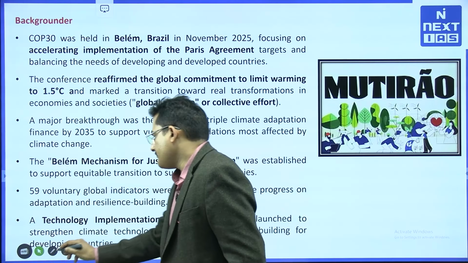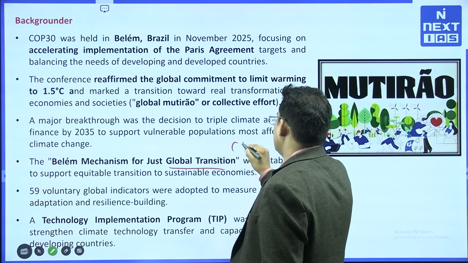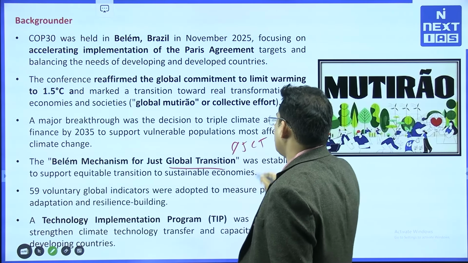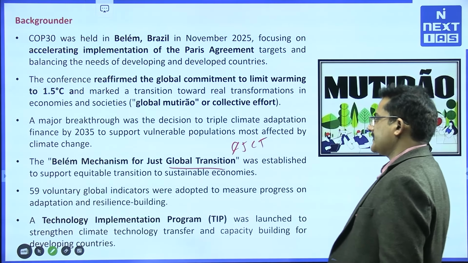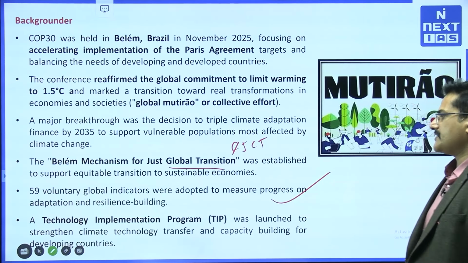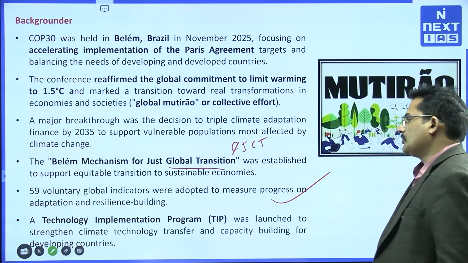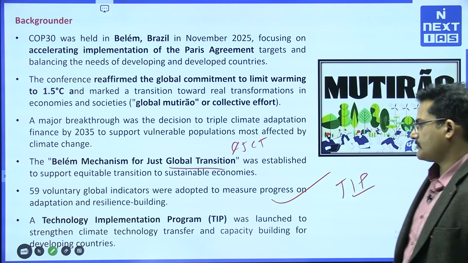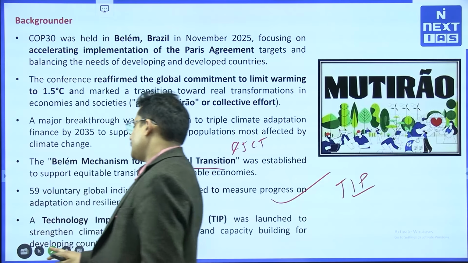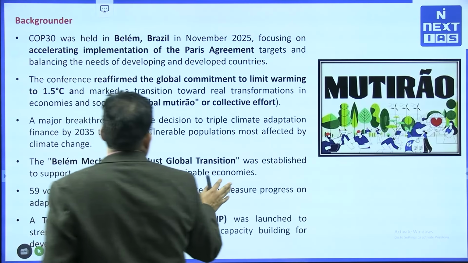And the BAM mechanism for the just global transition, that we call JCT, was established. It can be asked: the main BAM mechanism for the just global transition, JCT, was formed in which COP? COP30. And 59 voluntary global indicators were adopted to measure the progress on adaptation and resilience building. Not only that, a technology implementation program was also launched, that we call TIP. So TIP was also formed in COP30, which was recently concluded.